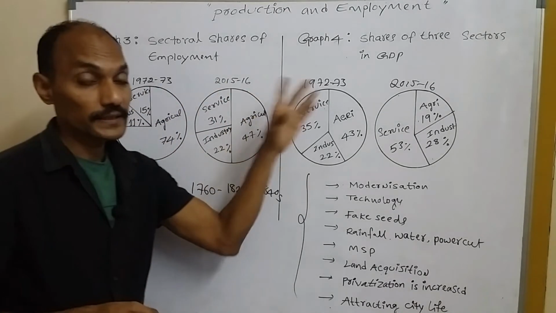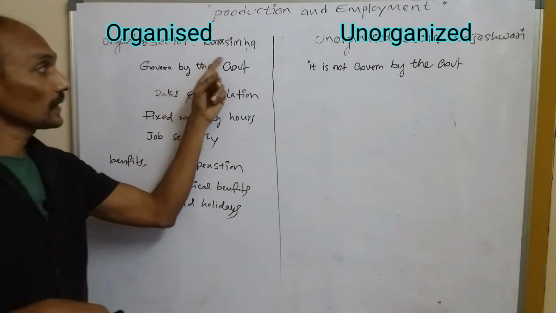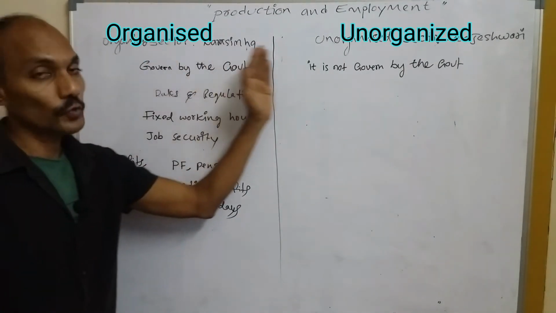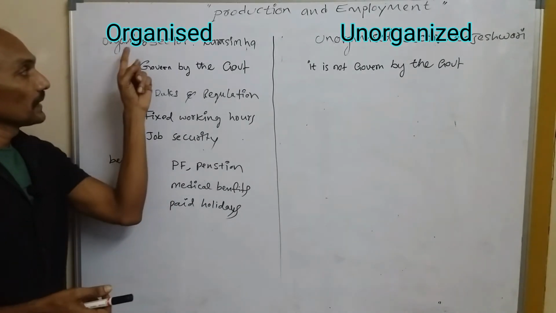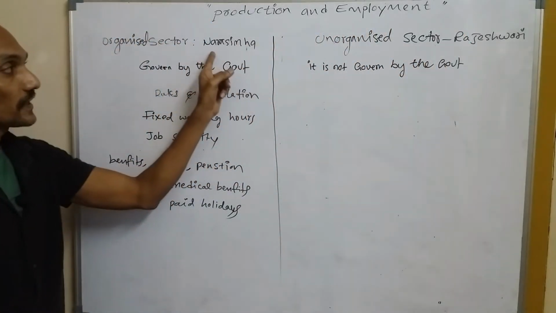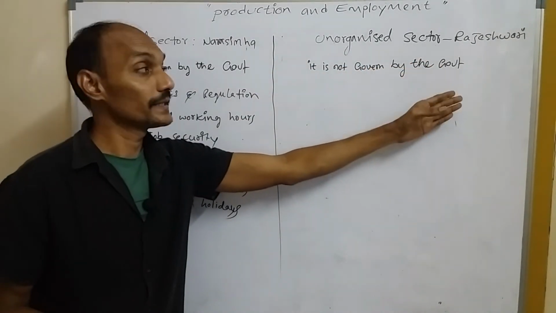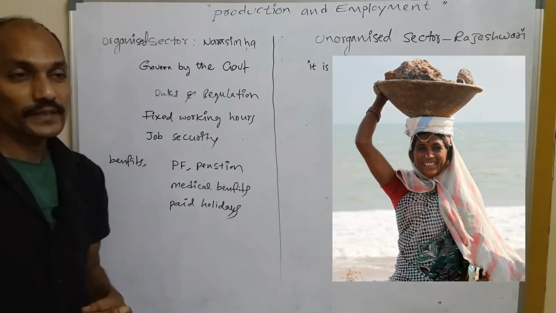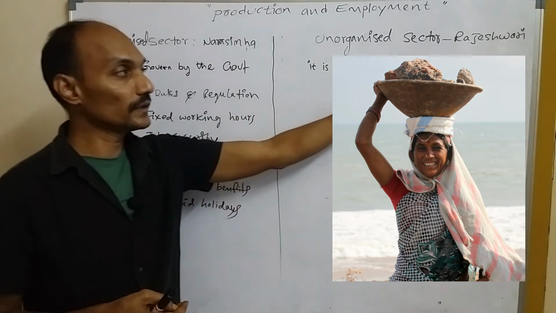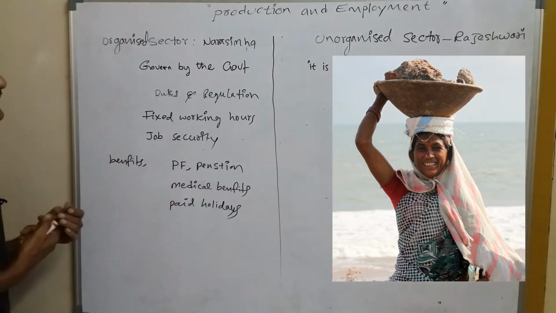And let's move on to organized and unorganized sectors. Okay, so let's see the difference between the organized sector and the unorganized sector. So what's the difference between these two? Let's see here. Narasimha works in a government office, but Rajeshwari works as a construction worker. Construction means building houses. Okay, building construction. So Rajeshwari works as a construction worker. Here we'll see the differences.